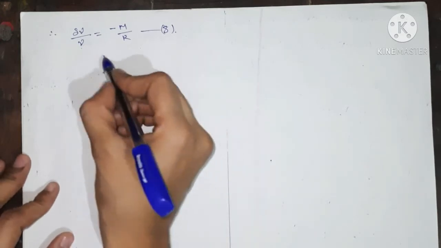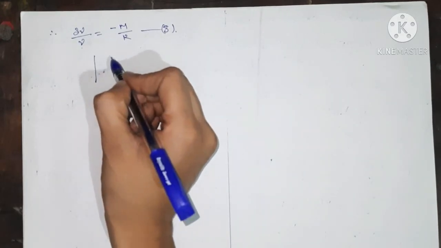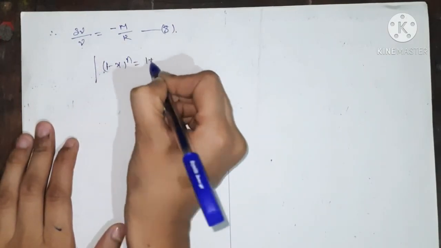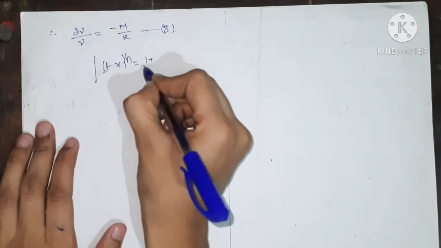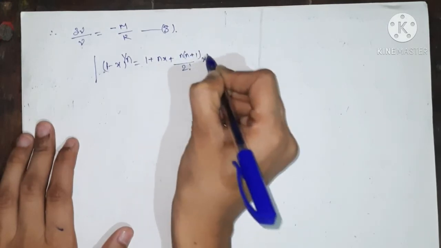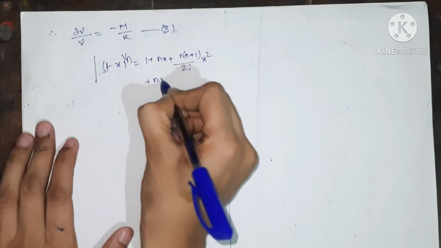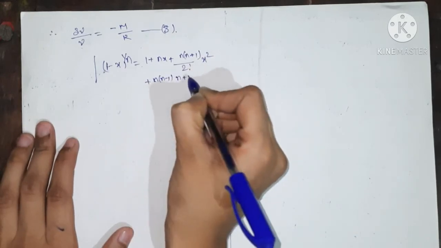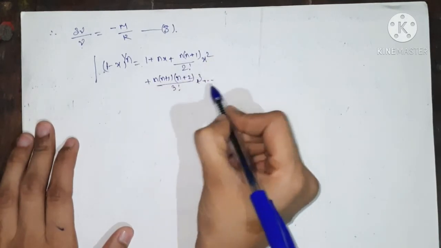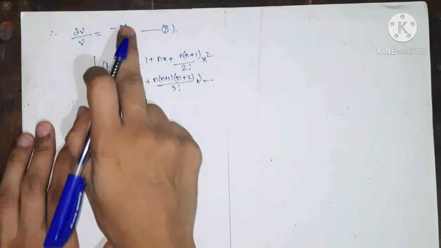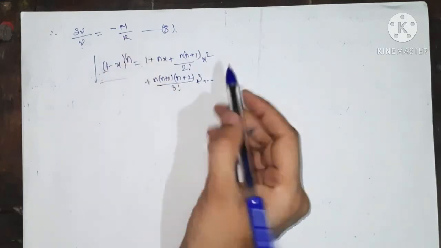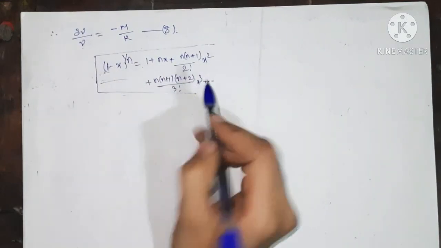And the expansion formula we use is the binomial expansion formula: (1 minus x) to the power n equals 1 plus nx plus n(n plus 1) upon 2 factorial times x squared plus n(n minus 1)(n plus 1)(n plus 2) upon 3 factorial times x cube, and so on. Using this formula to solve the expansion, we get minus m upon R. So this is the formula for the binomial expansion.